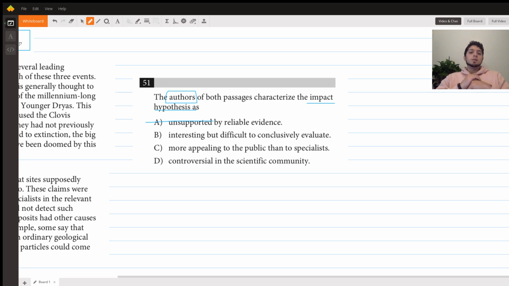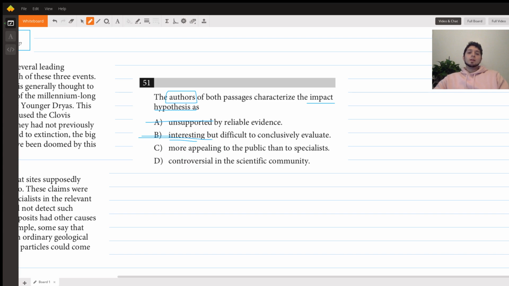B says it's interesting but difficult to conclusively evaluate. This is possible, but I would feel comfortable discounting it pretty strongly. The author of passage 2 not only thinks the impact hypothesis is incorrect, but also has a negative attitude towards it. They think it's a little sensational and definitely not correct. So saying it's interesting but we can't say for sure is not really the attitude of passage 2 towards the impact hypothesis. It's more directly negative. So I would feel comfortable getting rid of it.